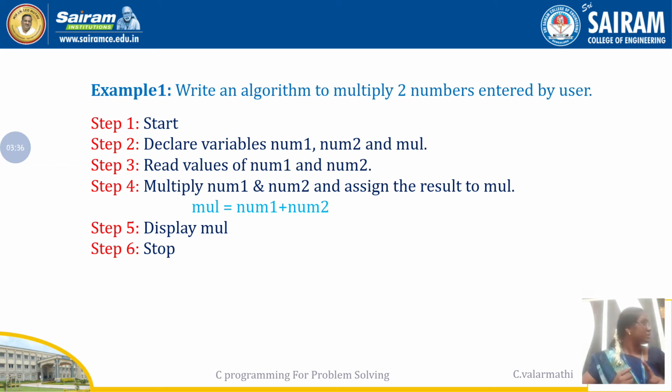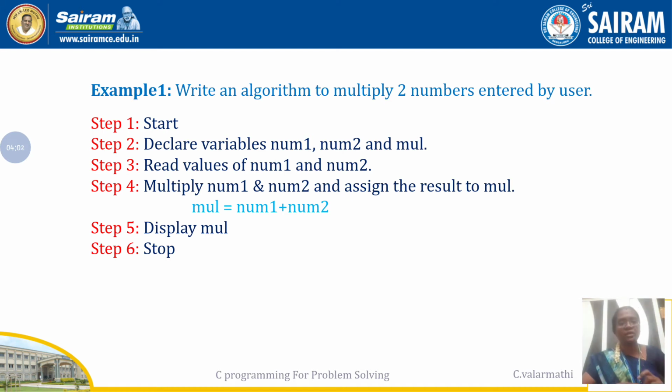Then read values. The third step is reading the values of num1 and num2. That means we need to get the values of num1 and num2 after declaring them. The fourth step: after getting the values of num1 and num2, they should be multiplied. The condition we follow is multiplication equals num1 star num2.